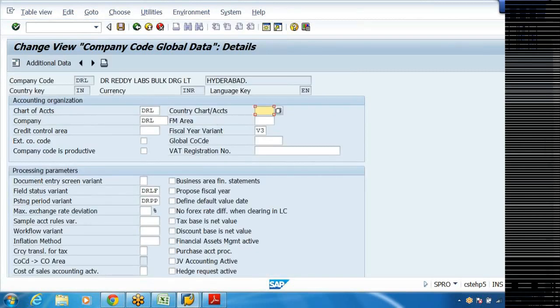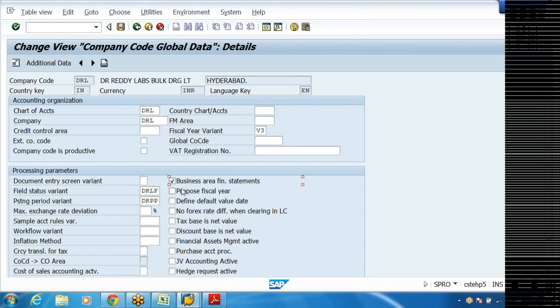Now you can see the total picture. Company code DRL, country India, currency INR, Hyderabad, language English, chart of accounts DRL, company is DRL. And V3 is nothing but fiscal year variant, that is April to March. And field status variant DRLF and DRPP. So field status variant we have used this one, and posting period variant we have used this one. So everything will be shown in one frame.